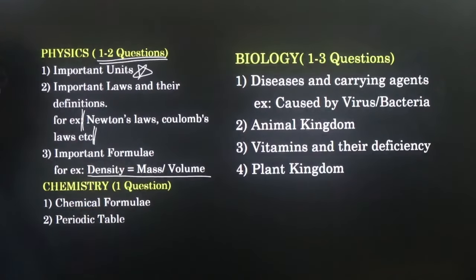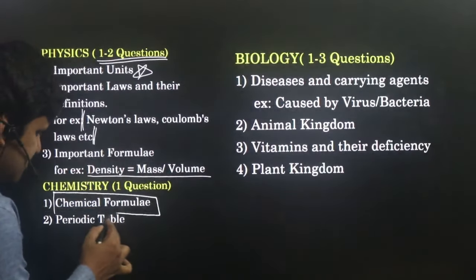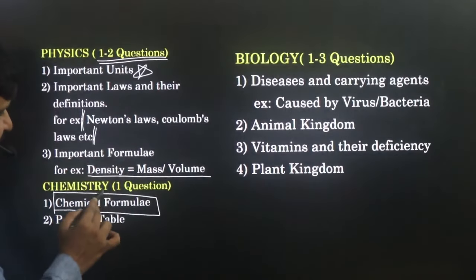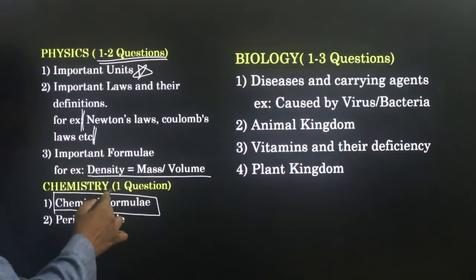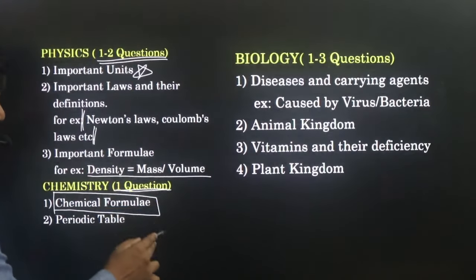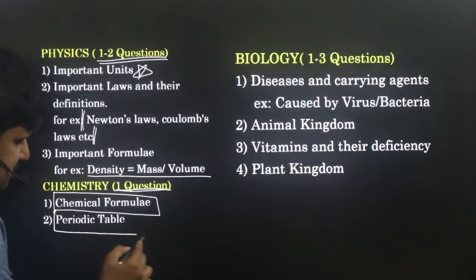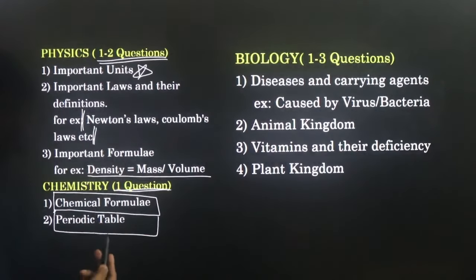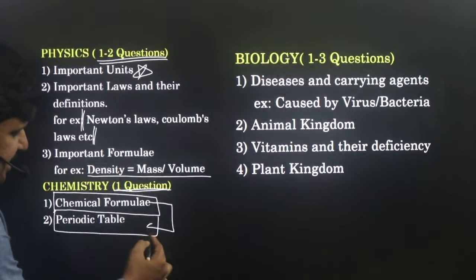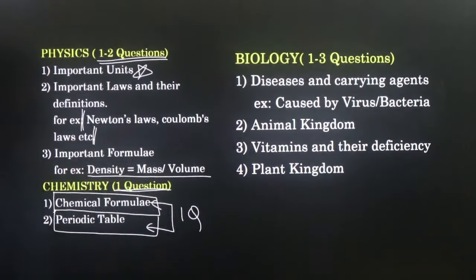Next, coming to chemistry, chemical formulae are important. Last time also we got questions from chemical formulae. This time also we are getting some questions. In chemistry we will get around 1 to 2 questions, but the common pattern is that they give 1 question from chemistry. So after chemical formulae, read the periodic table also. Read questions from the periodic table also. There are high chances that from these two we can get one question. That is about chemistry. After covering these two, you can go for other topics.